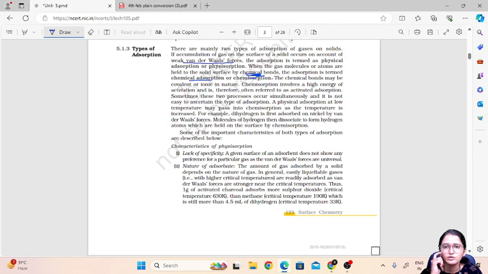Okay, now looking at this, you might wonder which will be stronger among physisorption and chemisorption. The one in which there are chemical bonds will be strong, because chemical bonds mean the intermolecular forces will be stronger as compared to van der Waals forces. That's why chemisorption has more strength.